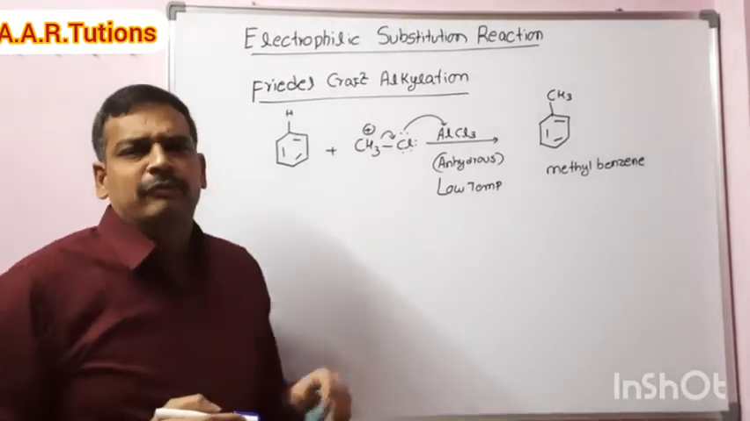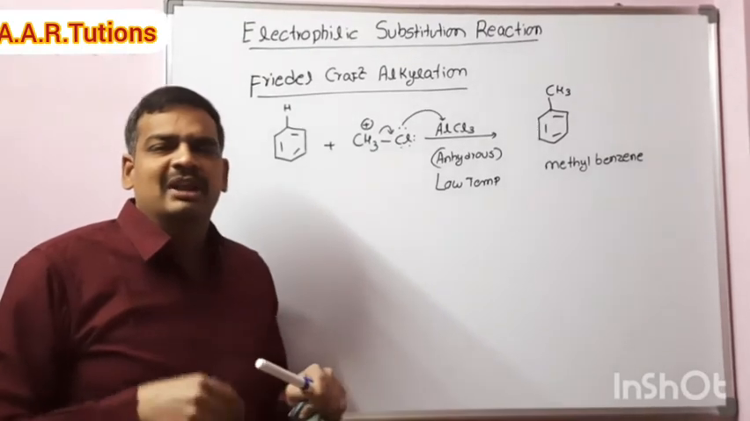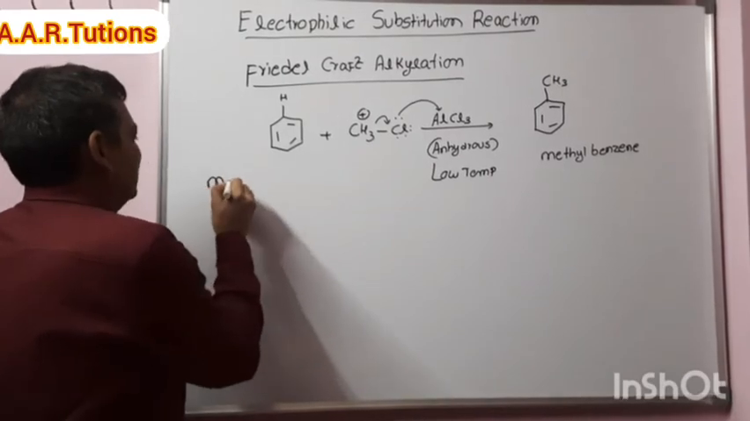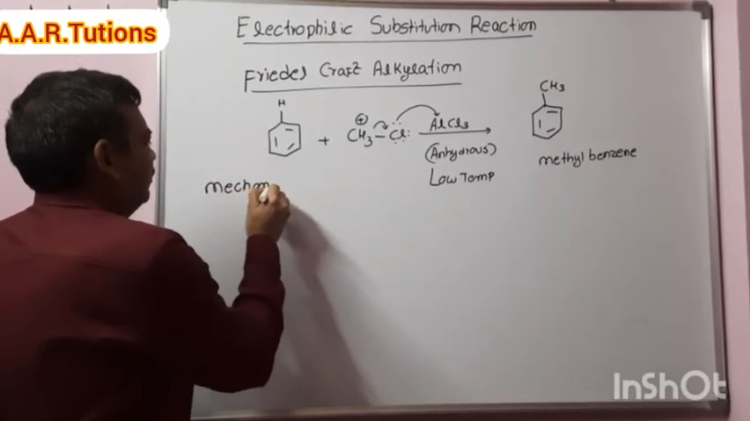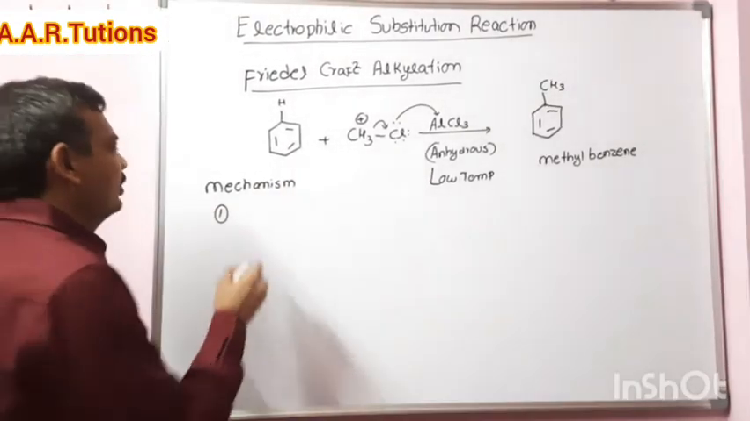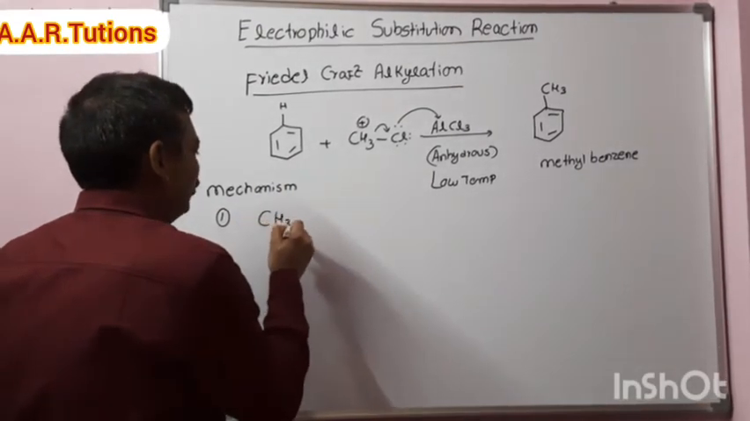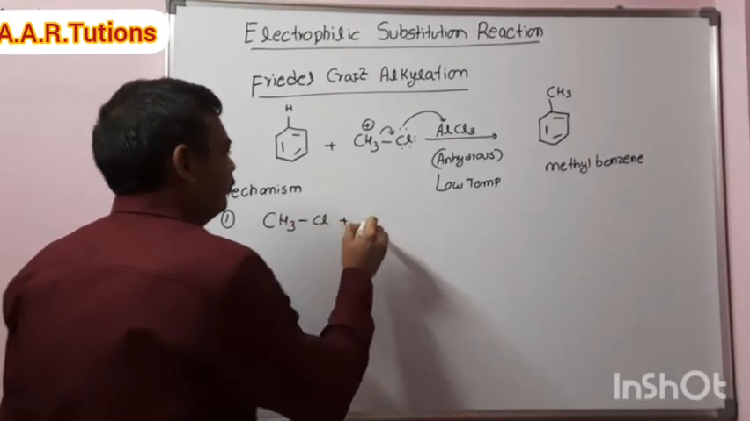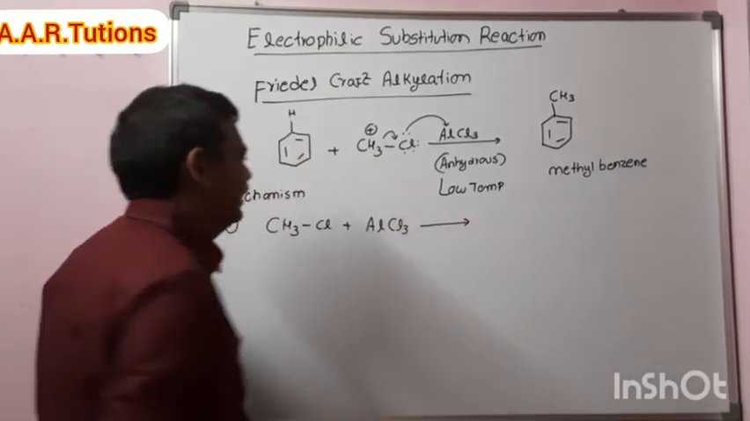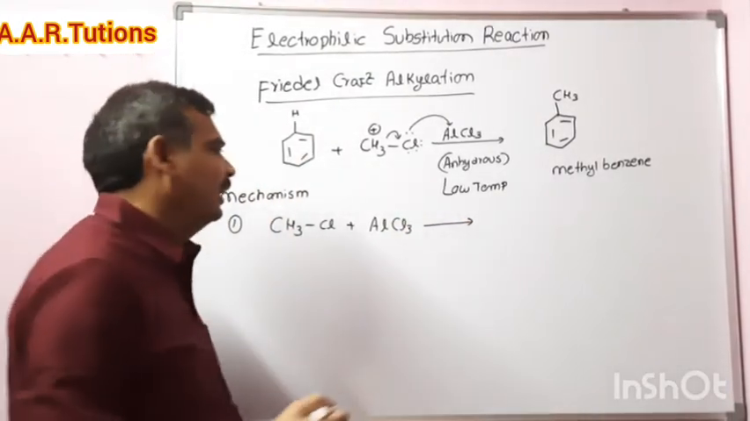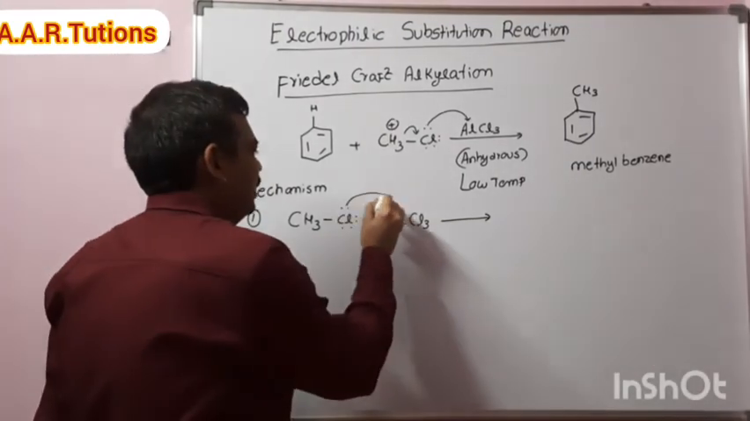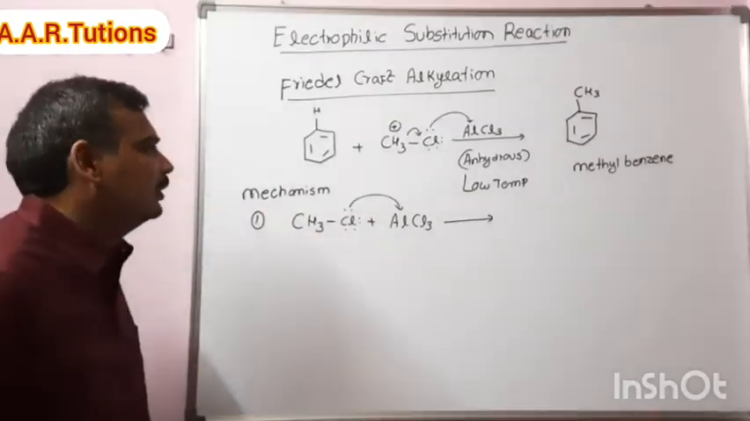Coming to the mechanism, for one example we will write the mechanism, and for another example we will directly write the products. The mechanism has three steps. Step 1, generation of the electrophile. Methyl chloride reacts with the catalyst AlCl3. There are 3 lone pairs of electrons on chlorine, so it forms a coordinate complex with AlCl3.